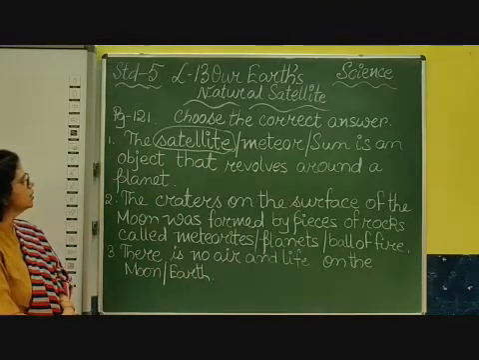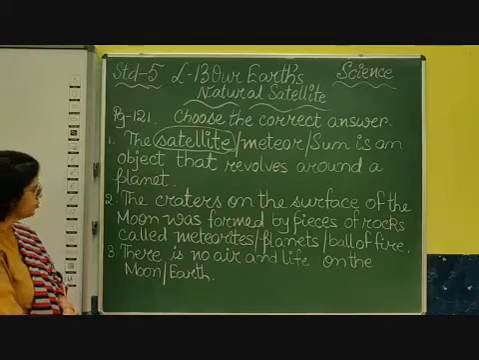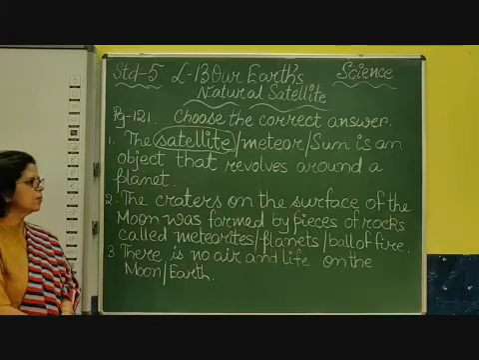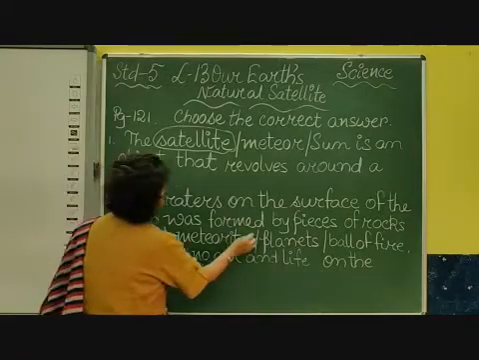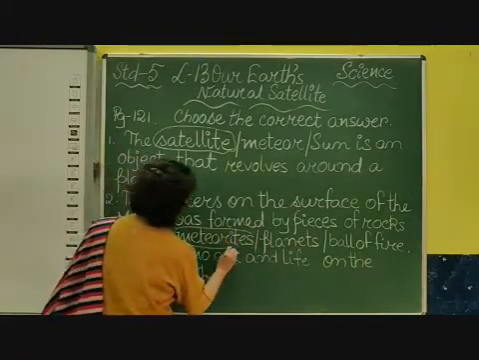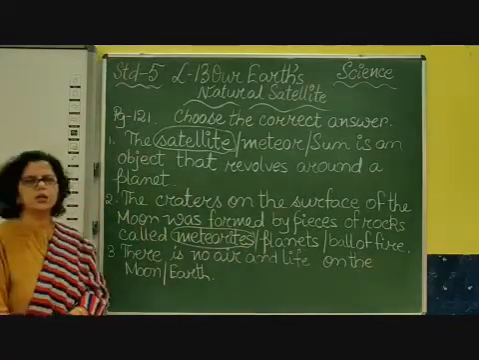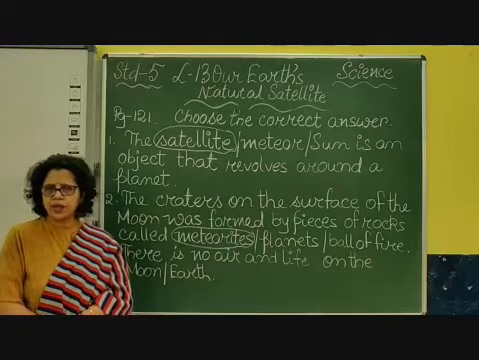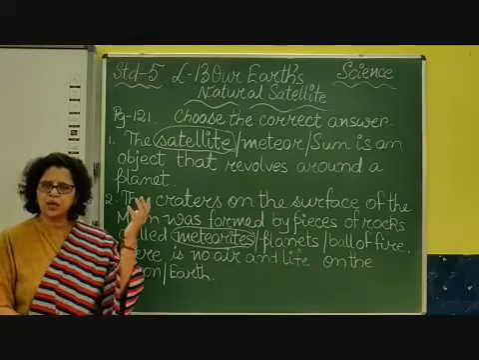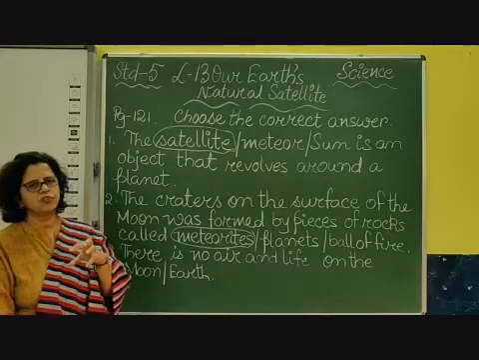Coming to the second one: the craters on the surface of the moon were formed by the pieces of rocks called meteorites, planets or ball of fire. You know it is meteorites. Meteorites were actually huge pieces of rocks which fell on the moon because there are no atmospheric layers on the moon, so they came directly on the surface of the moon and they formed different craters.